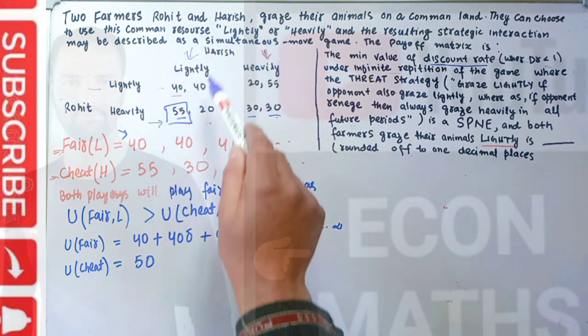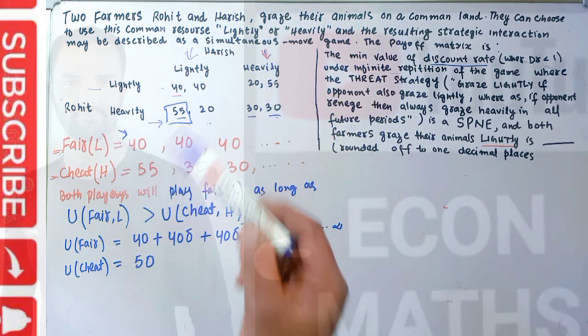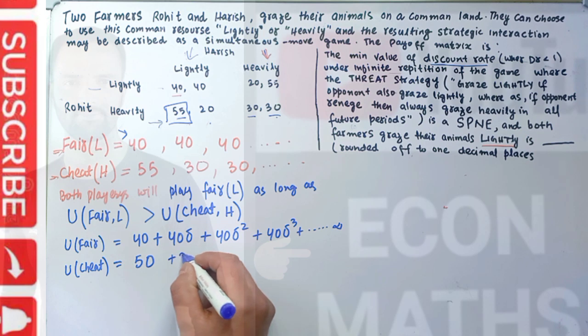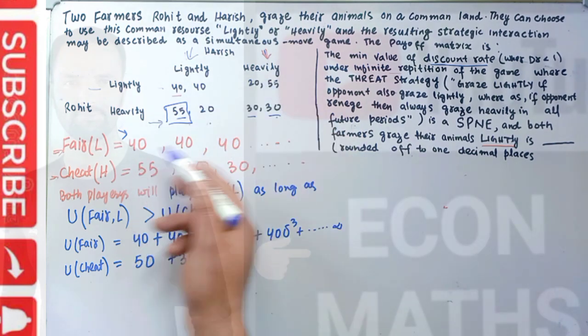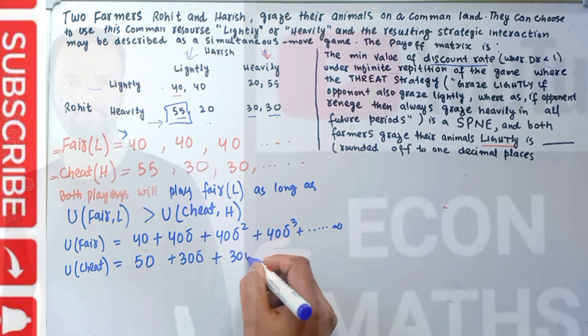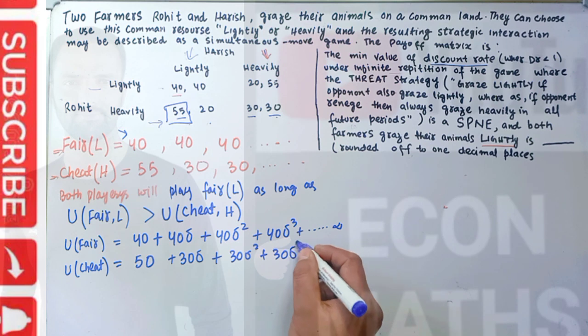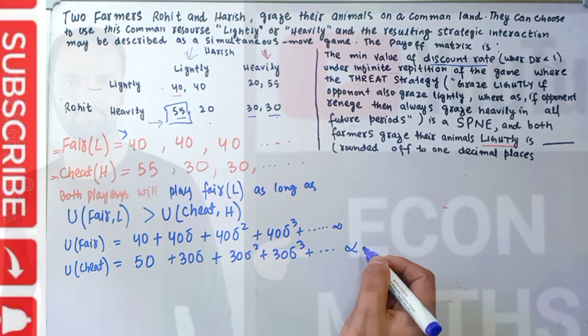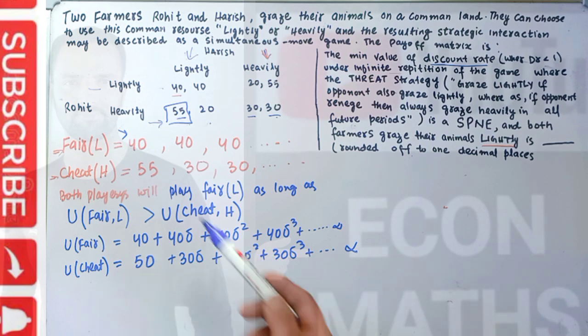But in the next move, Harish will punish Rohit and he will play heavily, and Rohit will get only 30 in the next stage. So we have 30 delta, that is the discounting factor. Similarly, they will continue to punish each other, and Rohit will get 30 delta square plus 30 delta cube, and so on up to infinity. This is the utility from playing fair, this is the utility from playing cheat, and this is true for both the players here.